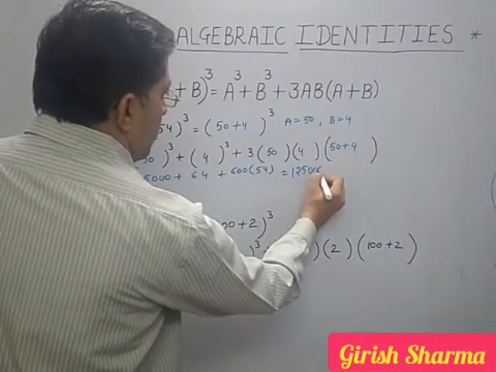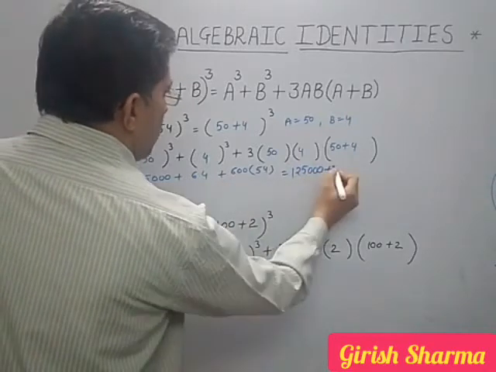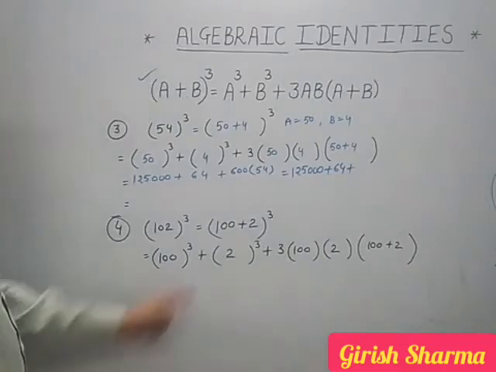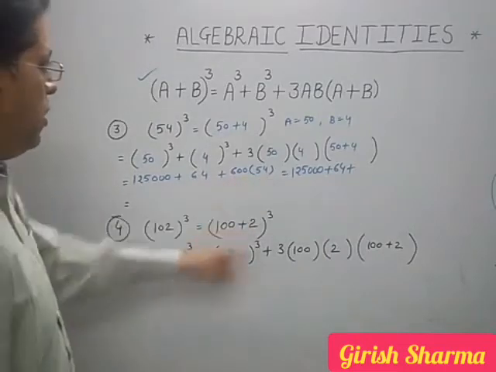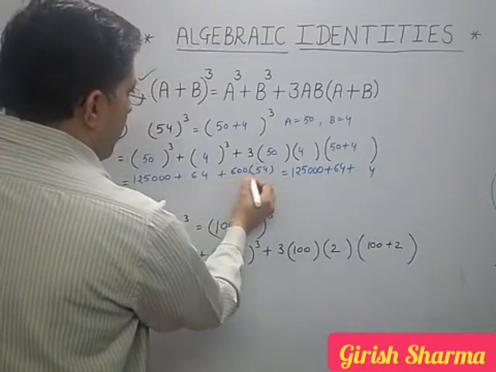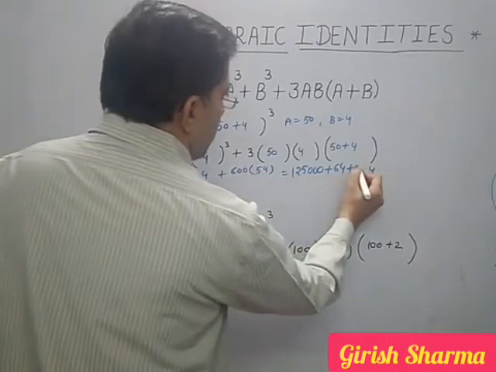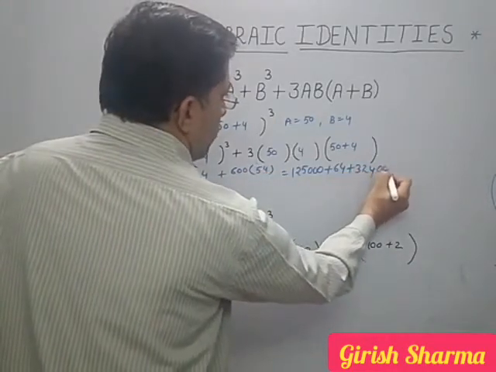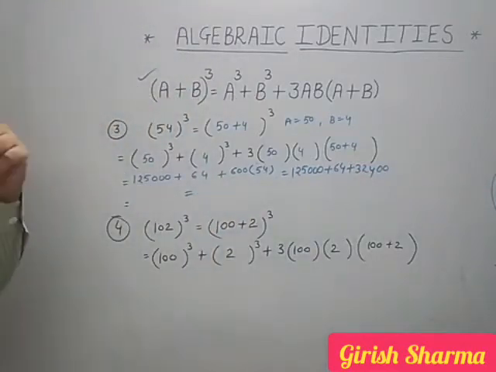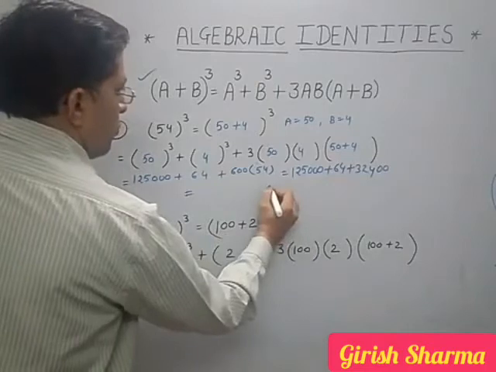125000 plus 64. Okay, 6 4s are 24. 5 6s are 30 and 2 is 32. 2 more zeros. What will be the last answer? This is 4.